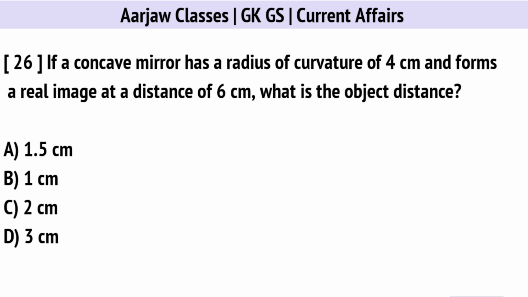If a concave mirror has a radius of curvature of 4 cm and forms a real image at a distance of 6 cm, what is the object distance? Right option is D. 3 cm.